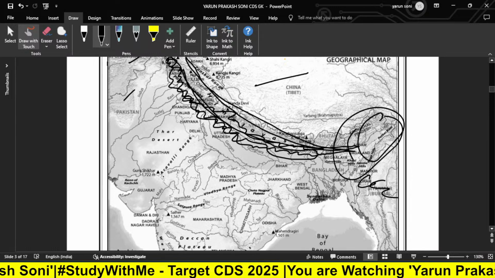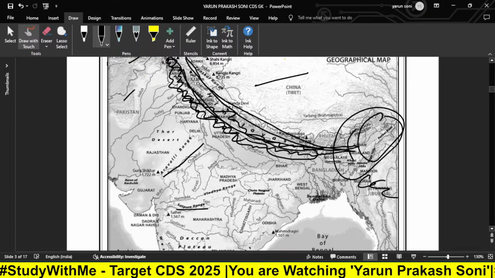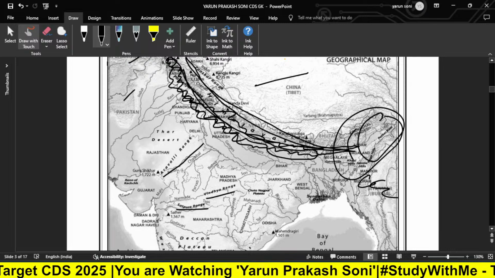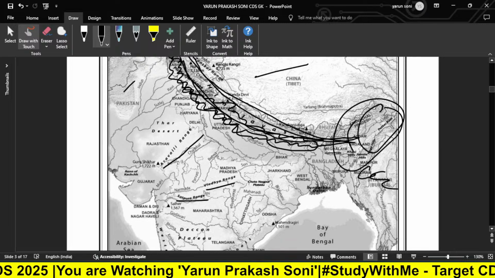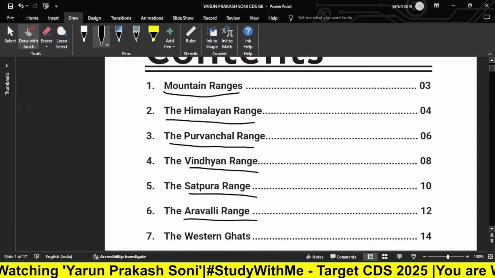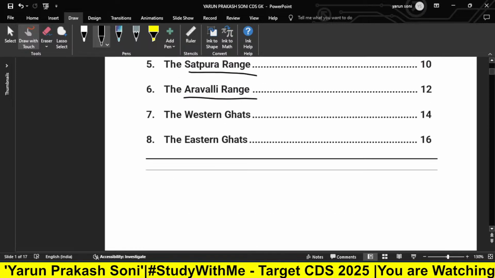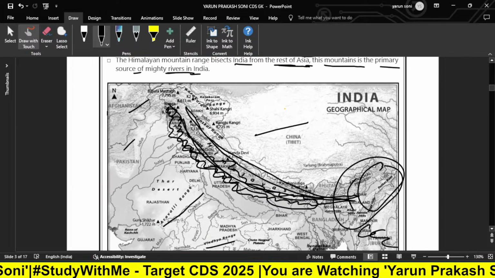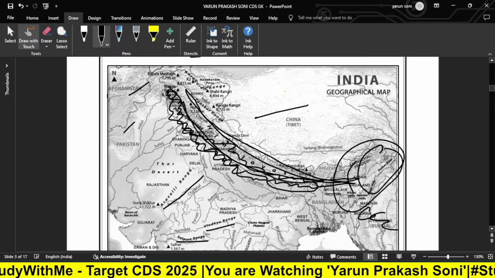Now we have the Aravalli range as well, Satpura range, Vindhya range. Those we already have in our contents, which I have already told you we are going to study. These are the mountain ranges we are going to study.